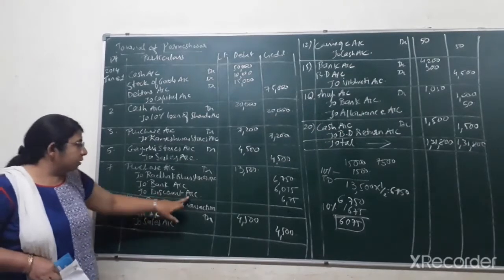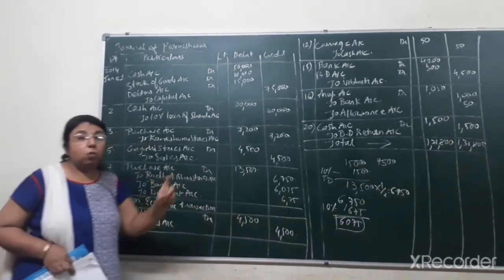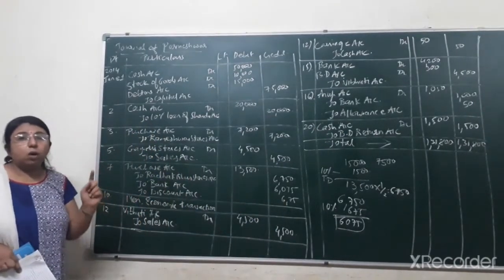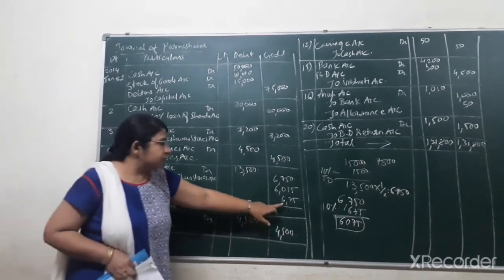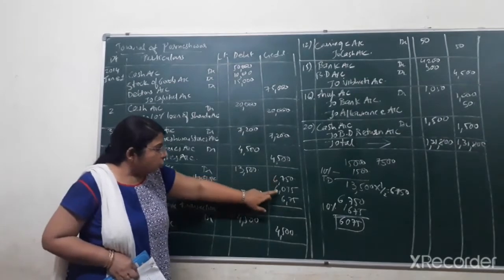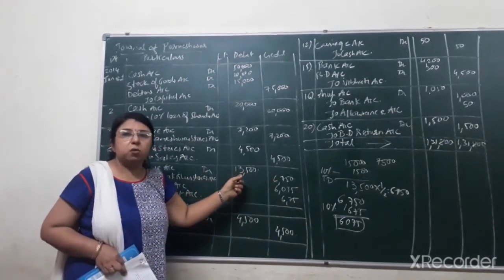So cash discount has been credited over here. As per the rule of nominal account, they credit all incomes and gains. So discount has been credited by rupees 675. And you have to verify that the total of these three should be equal to 13,500.